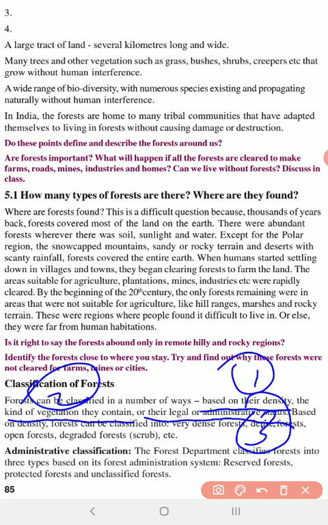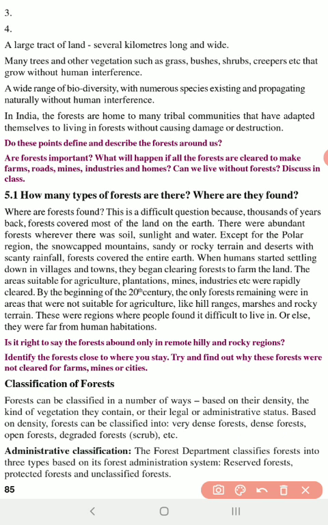Okay, so the third classification, the administrative classification status, is dependent on these two aspects. The first one is density, and then the kind of vegetation. The first classification is based on the density. It's very simple. Based on the density, a forest can be divided into different types: very dense forest, dense forest, open forest, and degraded forest.